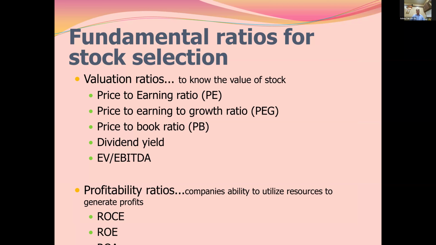The factors which tell us this are the P/E ratio, that is price to earnings ratio, the PEG ratio, that is price to earnings to growth ratio, price to book ratio, dividend yield, and enterprise value versus EBITDA. We need to learn a lot about all these ratios independently, so we will have another class on these ratios sometime.